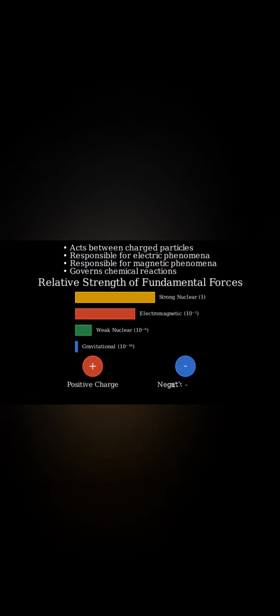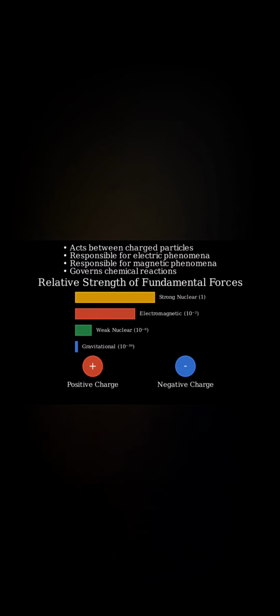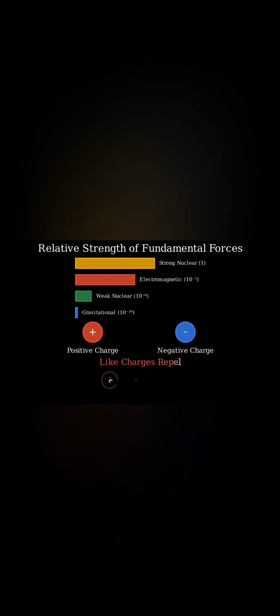Let's look at how electromagnetic forces cause attraction and repulsion. At the atomic level, particles like protons have positive charge, while electrons have negative charge. Like charges repel each other, while unlike charges attract.